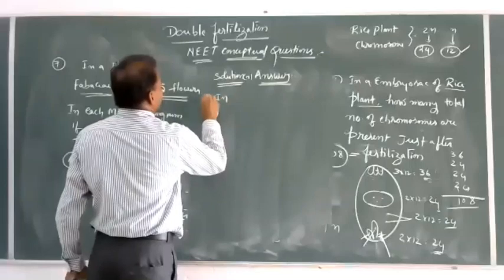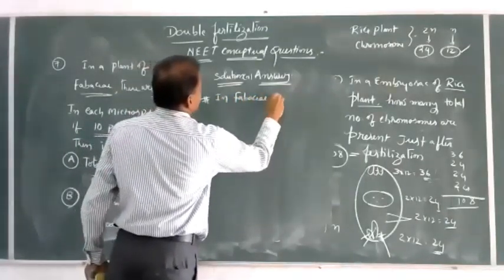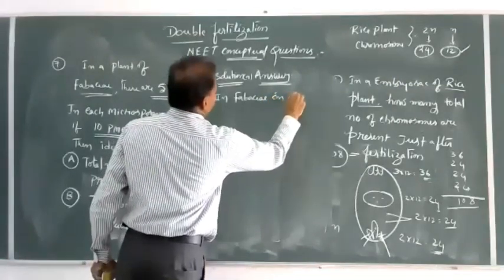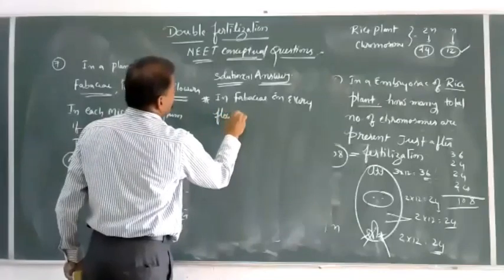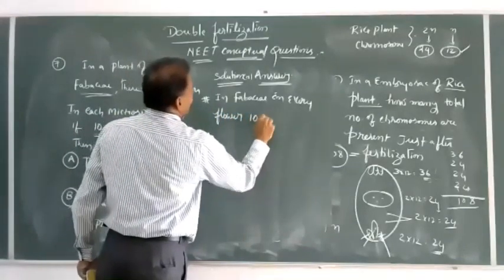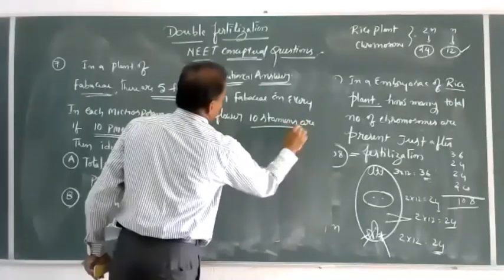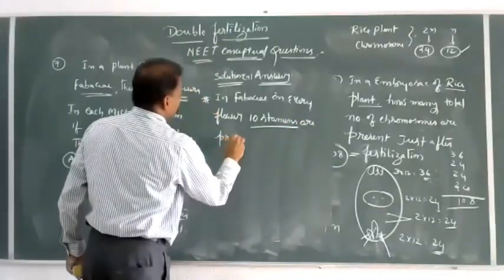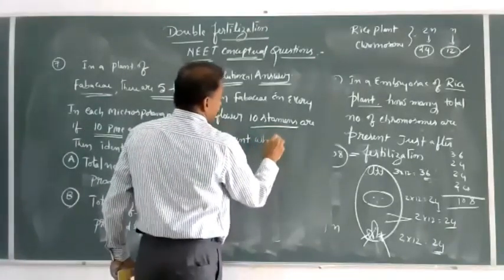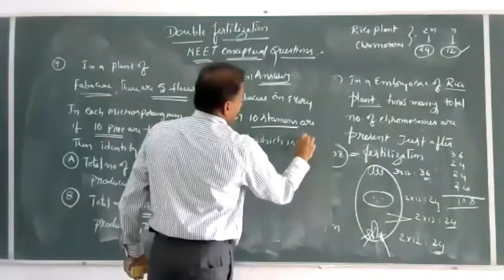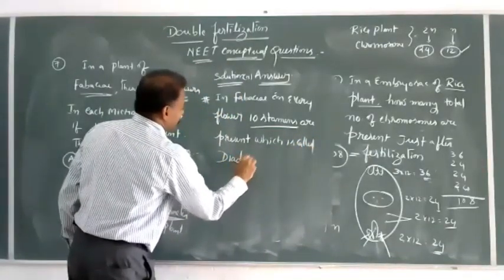In Fabaceae, in every flower, ten stamens are present, which is called didelphous condition.